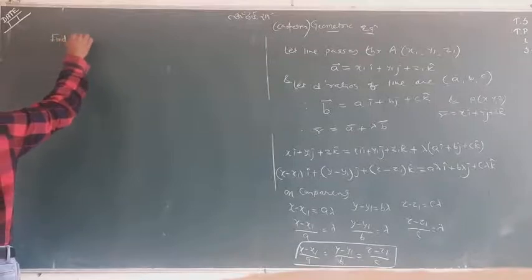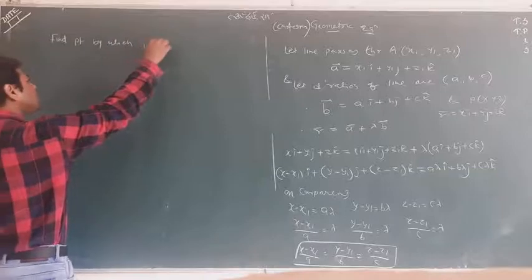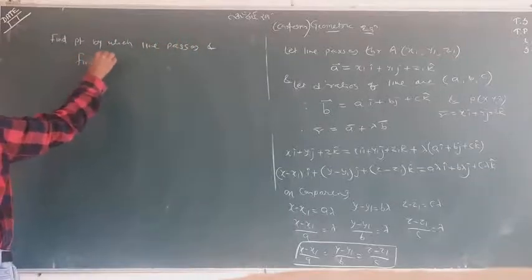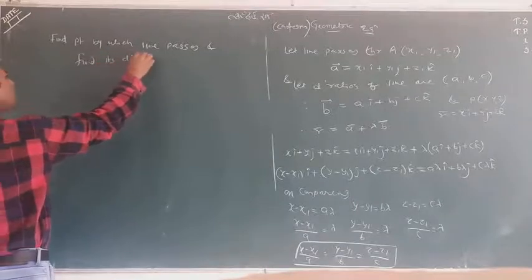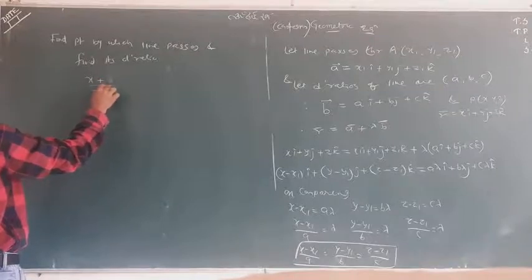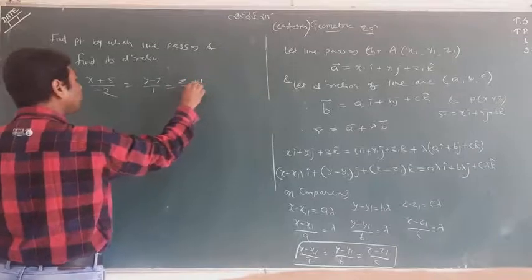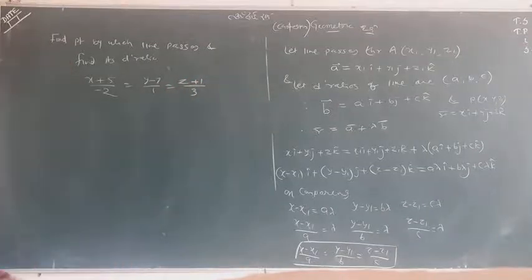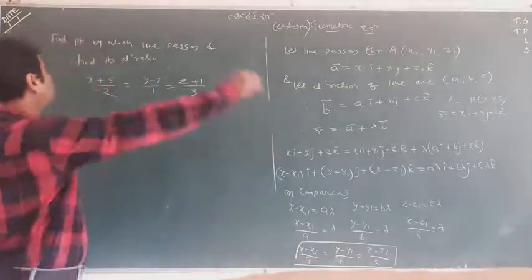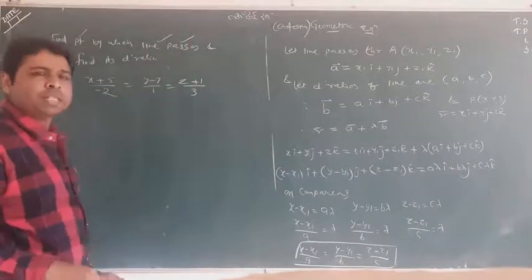Suppose I say, find the point by which the line passes and find its direction ratios. This is the question, and I write the question here. So this is the line. Now can you compare? This is the Cartesian form, and the question says, find the point by which the line passes. So line passes from which point?